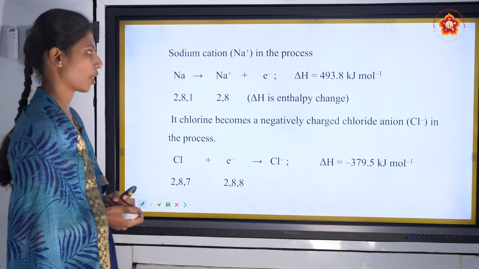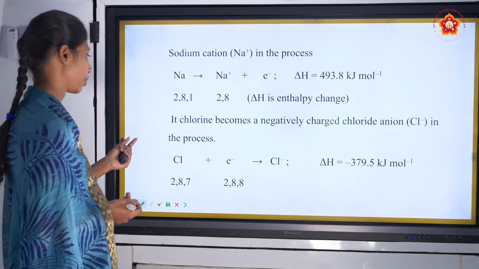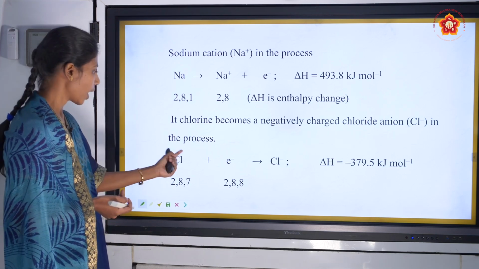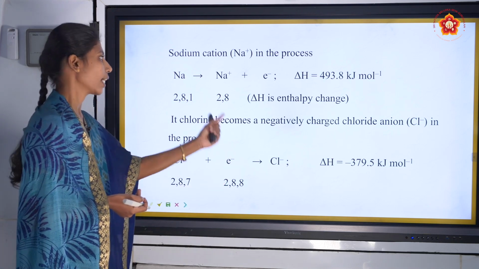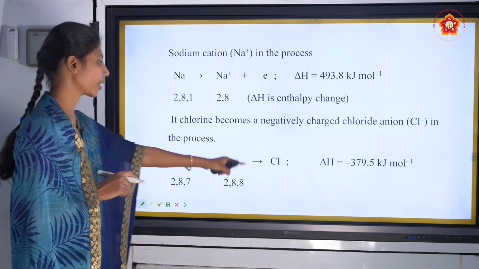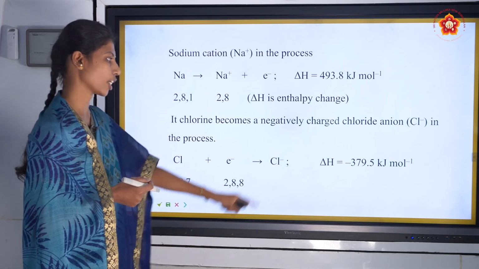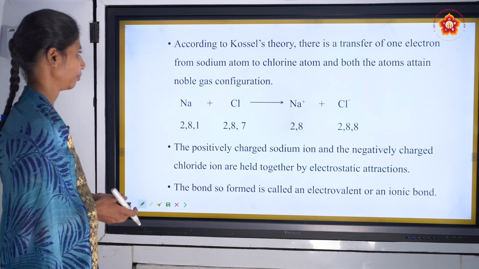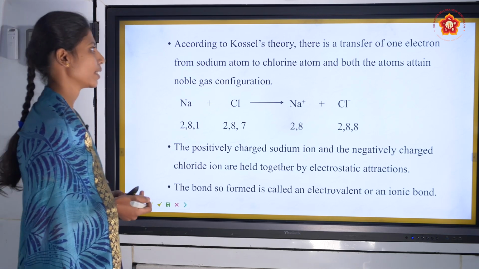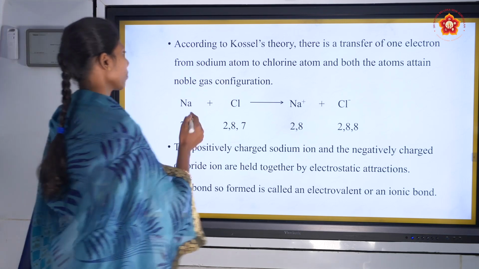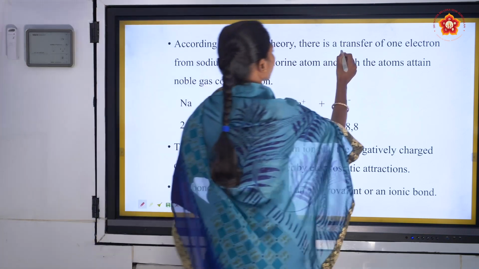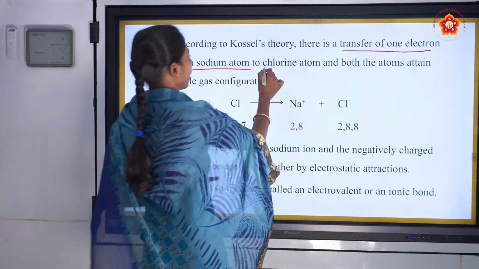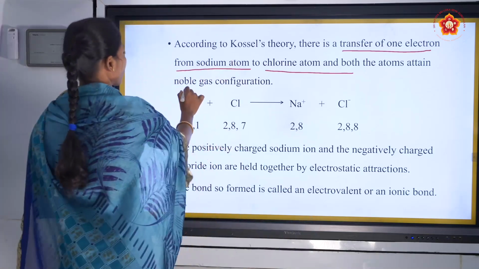Chlorine becomes a negatively charged chloride anion, Cl minus, in the process. The electronic configuration of chlorine is 2, 8, 7. It gains 1 electron to form Cl minus. So Na plus is formed by losing 1 electron and Cl minus by gaining 1 electron. ΔH is equal to minus 379.5 kilojoule per mole. According to the theory, there is a transfer of 1 electron from the sodium atom to the chlorine atom, and both atoms attain the noble gas configuration.